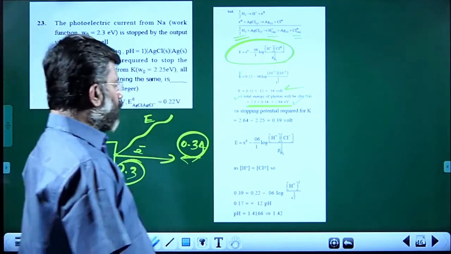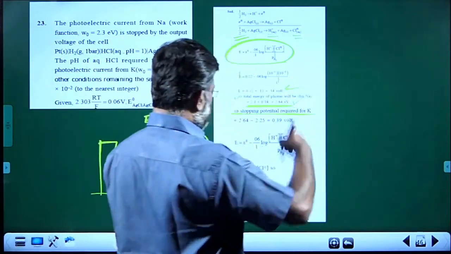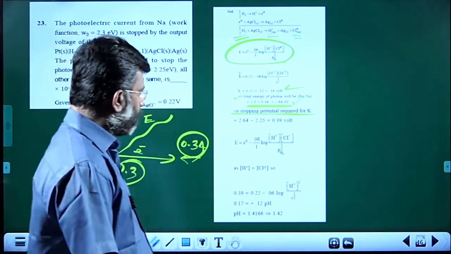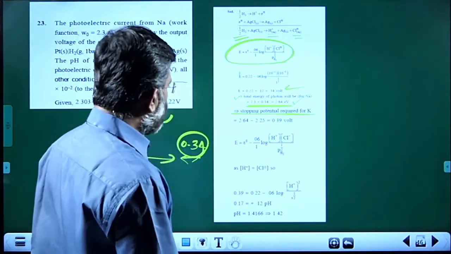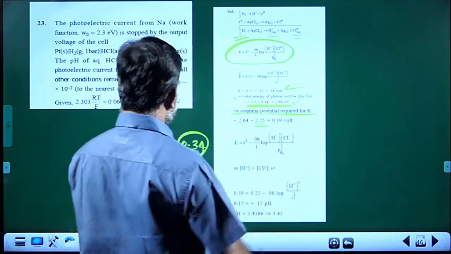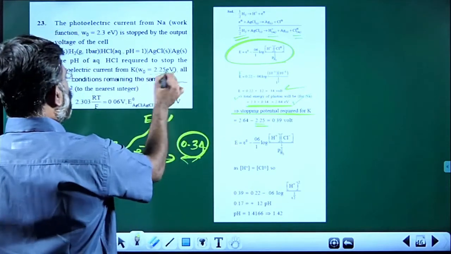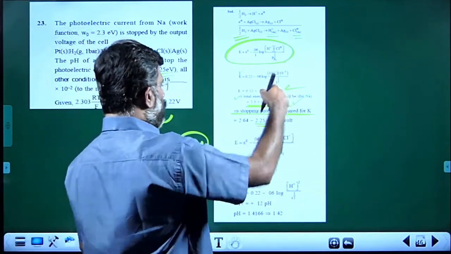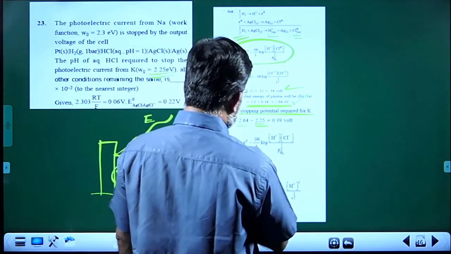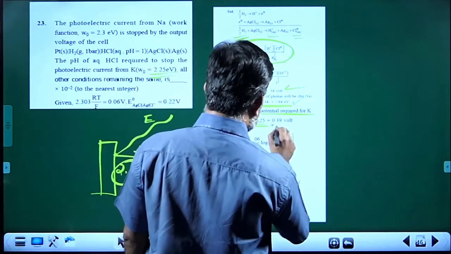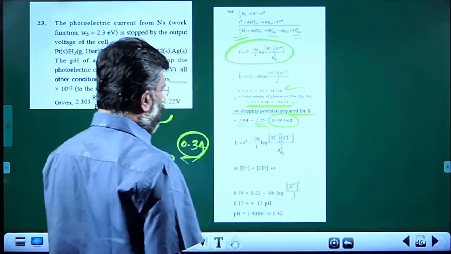Now the stopping potential required for the next situation, where the work function is 2.25. The energy of the photon is 2.64 and the work function is 2.25. So the ejected electron comes with a kinetic energy of 0.39.